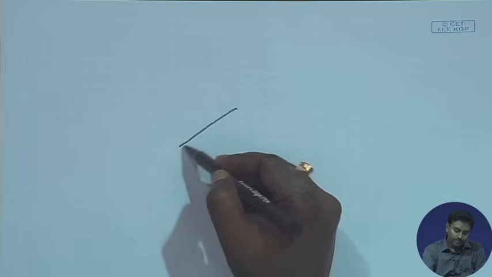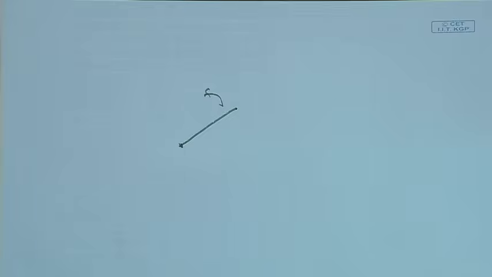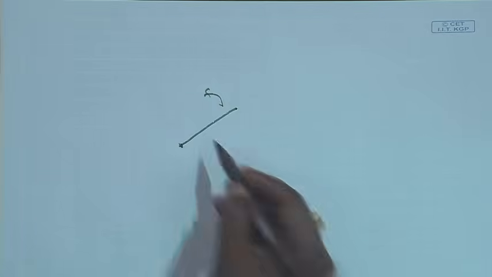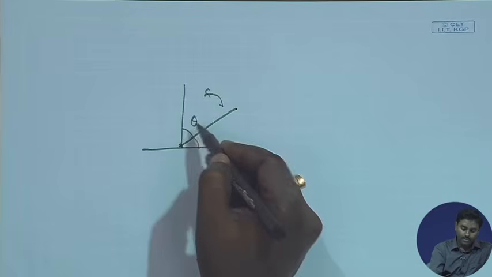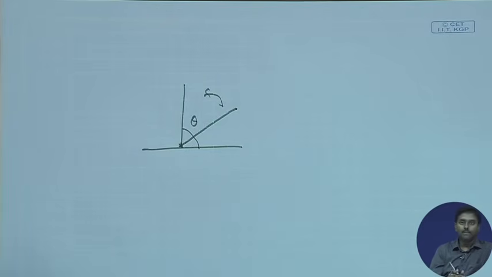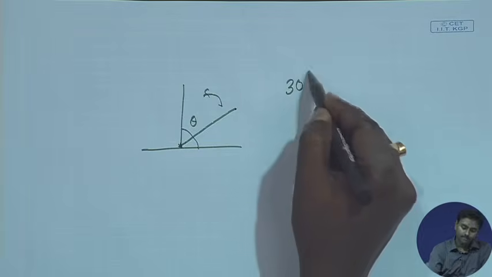So, suppose I have a pivoted rod and I give a random force to this rod, and this rod can freely rotate around its axis, and depending on that random force, it will go and stop somewhere. Okay. Let us say it stops over here. That angle is called theta. Now, this theta becomes a random variable. Now, if I ask you, can you tell me the probability that it will stop at angle 30 degree?